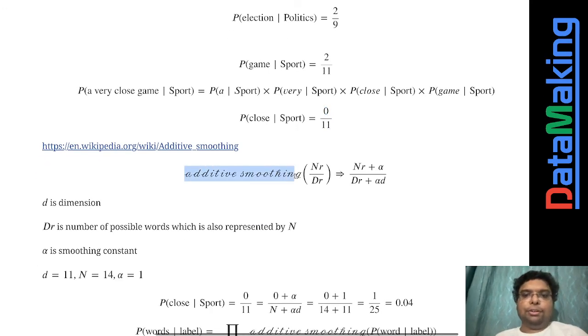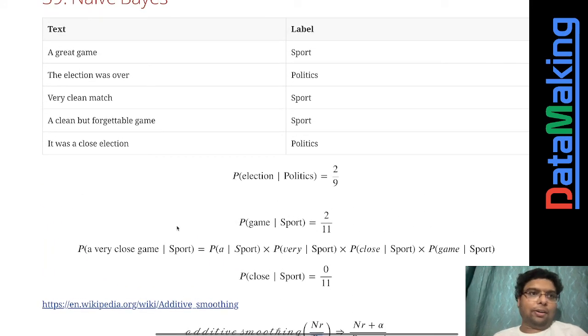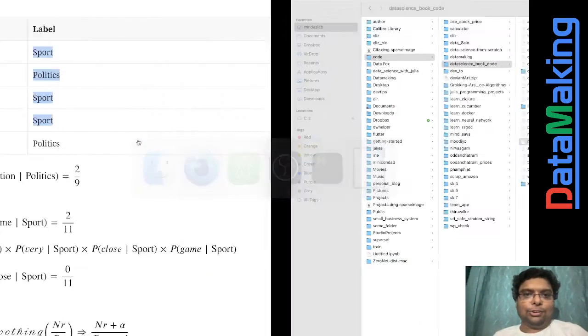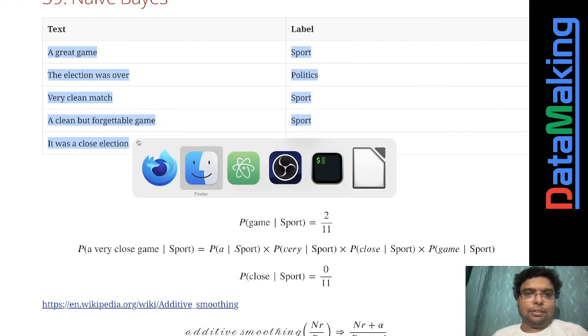So you have this numerator and denominator. The numerator is something, 0 here in this case, and the denominator is 11. And you'll just have some constant, let us keep it as 1 or something like that. But the denominator is not actually 11. The denominator is actually the number of possible words. So you take all these words. Let me just show it to you in Jupyter Lab.